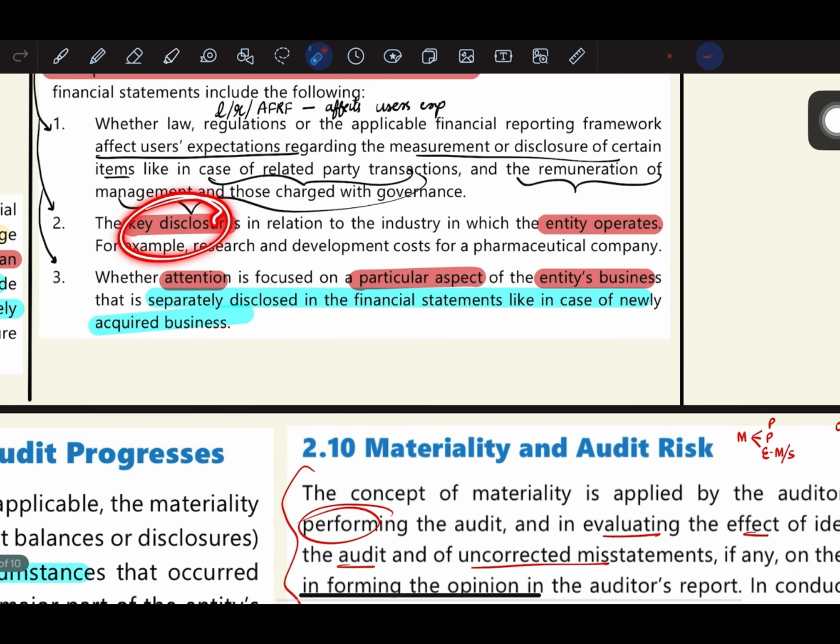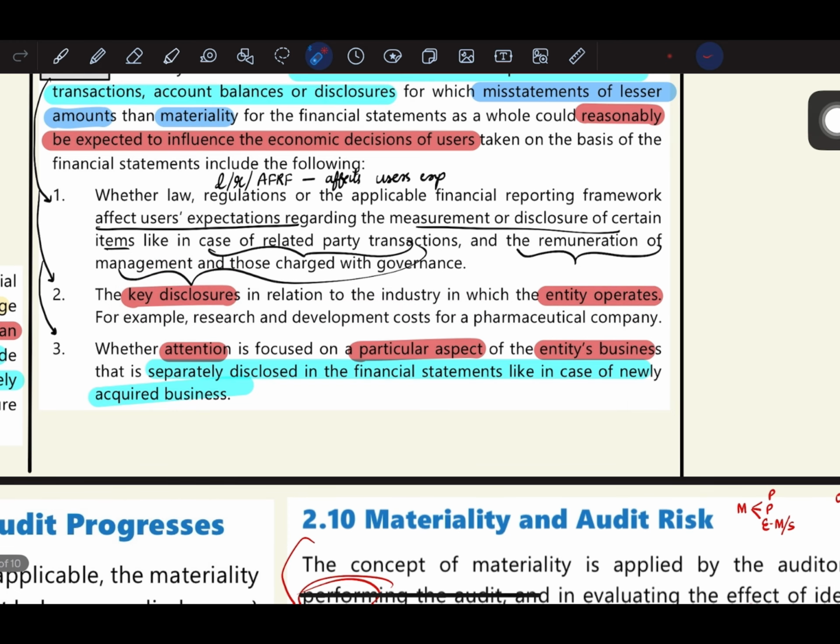Now, the key disclosures in relation to the industry in which they operate. The second factor is that whichever industry the firm is operating in, the key disclosures in relation to that industry are relevant. For example, research and development costs for a pharmaceutical company. In case of a pharmaceutical company, it spends a lot of amount in research and development.